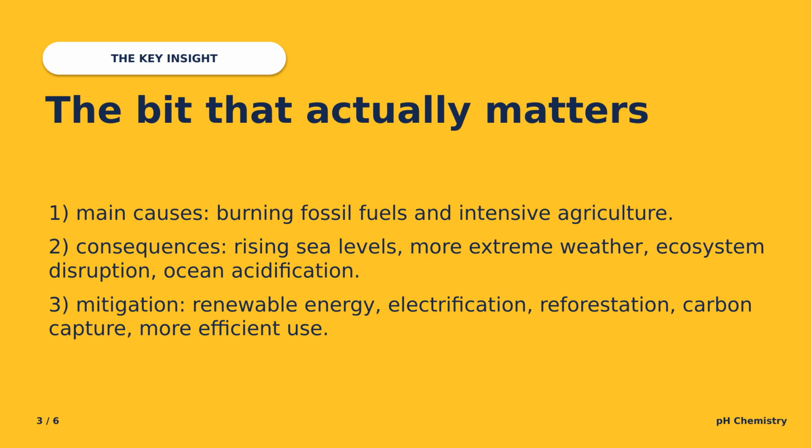Three things. 1. Main causes: burning fossil fuels and intensive agriculture. 2. The consequences: rising sea levels, more extreme weather, ecosystem disruption, ocean acidification. 3. Mitigation: renewable energy, electrification, reforestation, carbon capture, more efficient use.